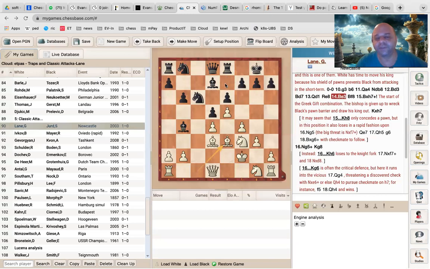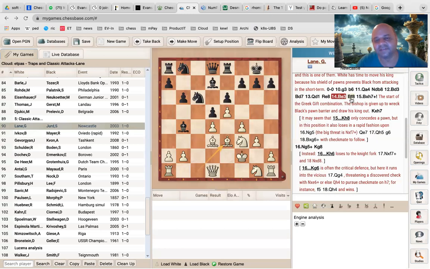Okay, so let us see, if, for example, the bishop stays where it is on b4, and black plays any waiting move, and then white decides to take on h7.